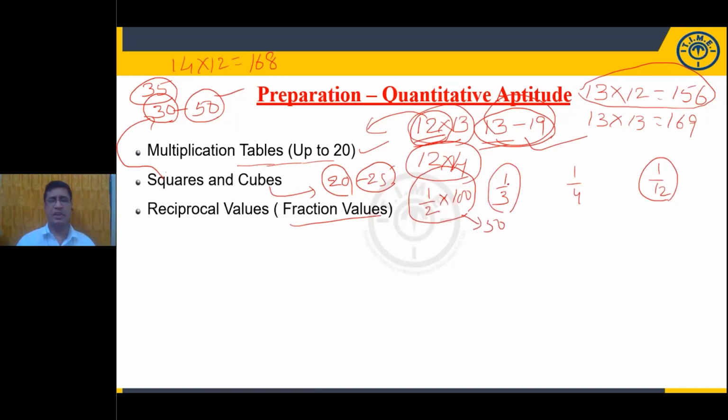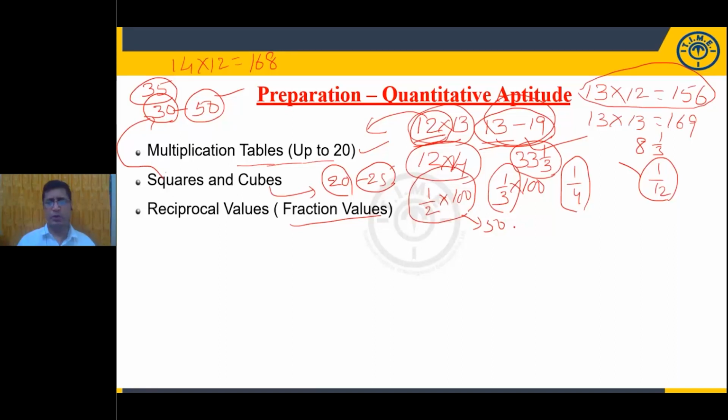What about 1 by 3? 1 by 3 means 1 by 3 into 100. It is 33.33% or 33 1 by 3%. In the same way, 1 by 4 is 25%. 1 by 12 is 8 1 by 3%. Okay. Am I clear? So all these percentage values you need to be thorough with.